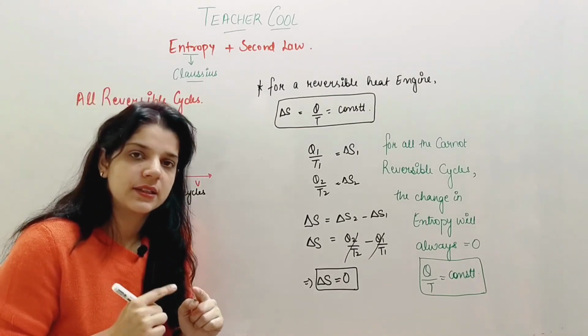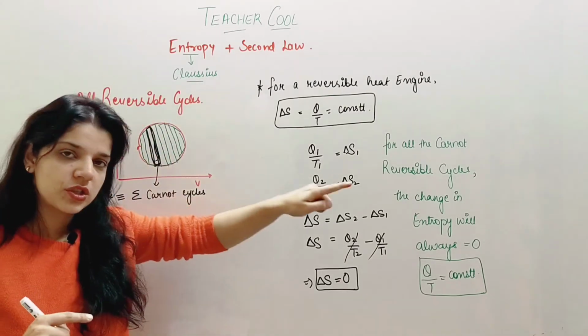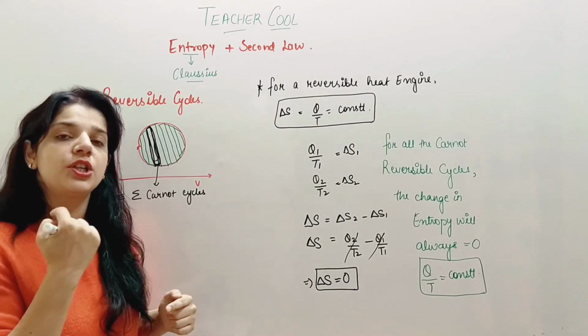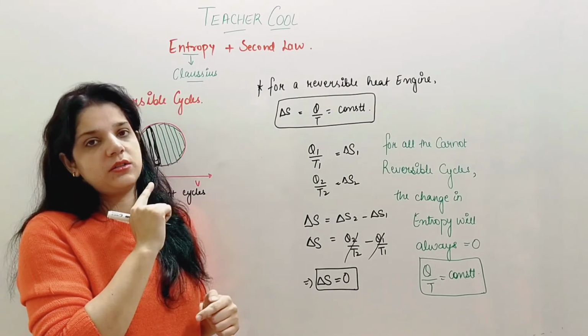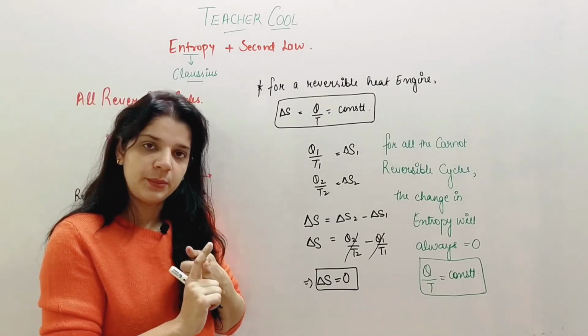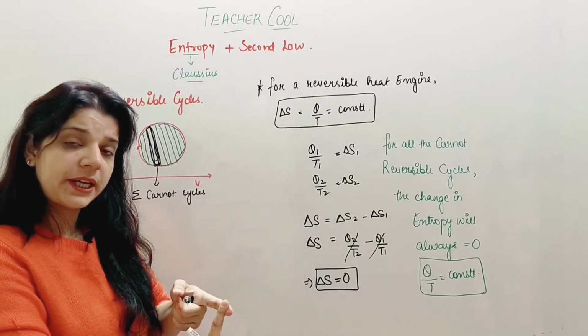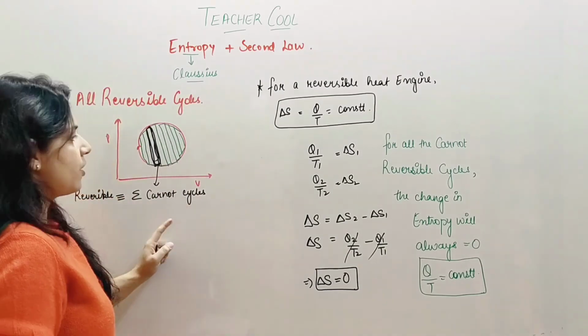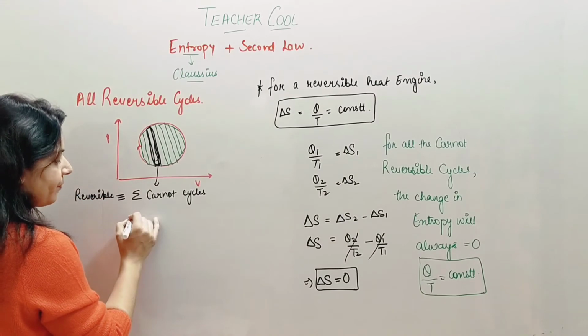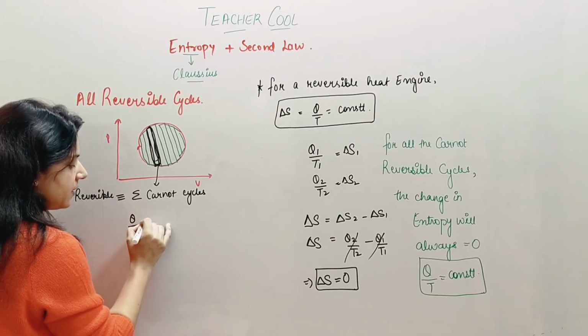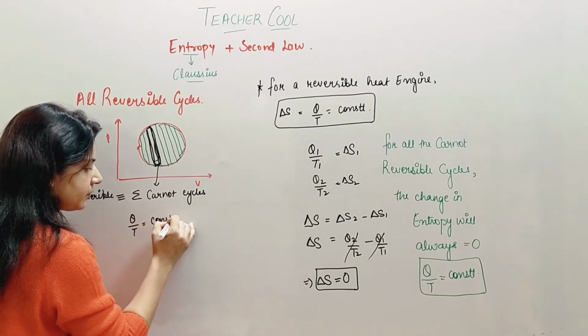Inside one cycle I have made sections in a way that every section denotes one Carnot cycle, and I'll take one element of this elemental Carnot cycle, which gave me the result Q by T is constant.